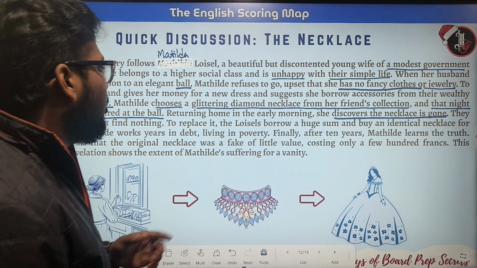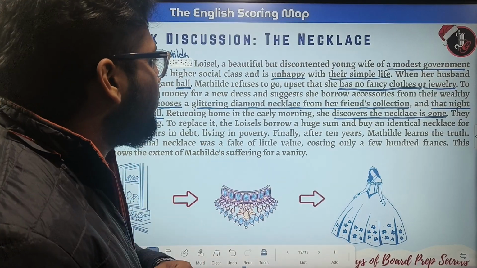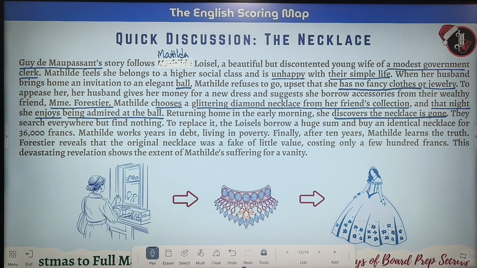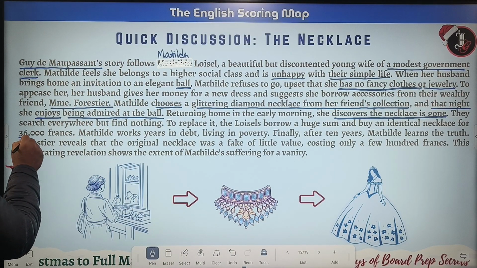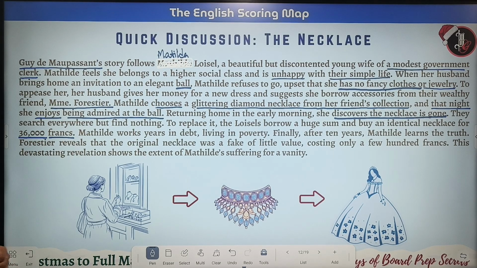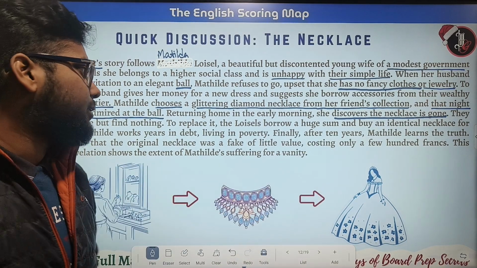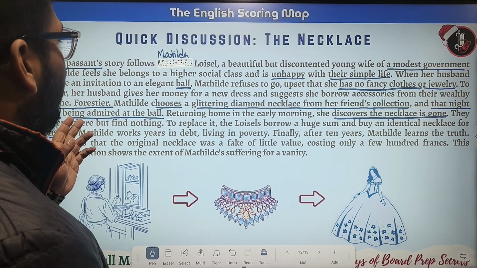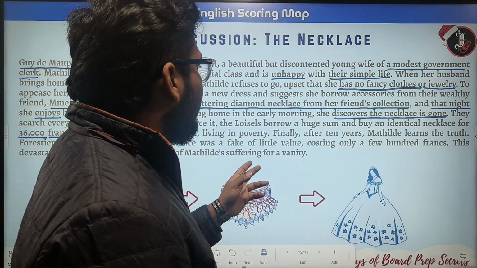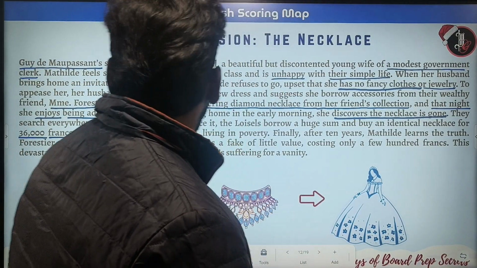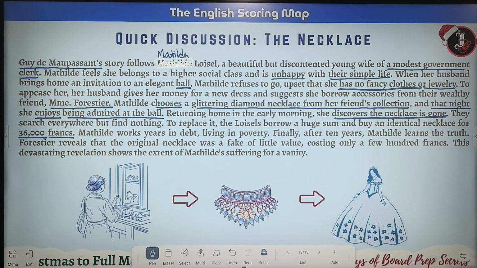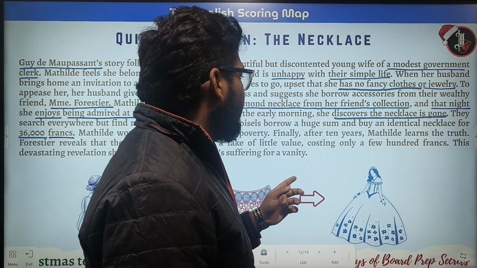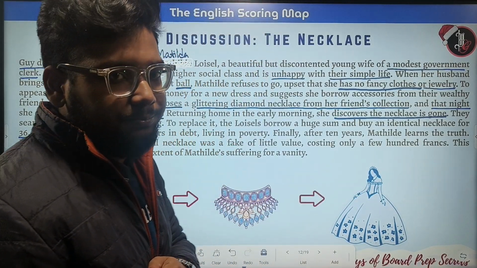To replace it, the Loisels borrow a huge sum and buy an identical necklace for 36,000 francs. So this is basically the currency, francs. Matilda works for years in debt, living in poverty. Finally, after 10 years, Matilda learns the truth. Madame Forestier reveals that the original necklace was a fake of little value, costing only a few hundred francs.